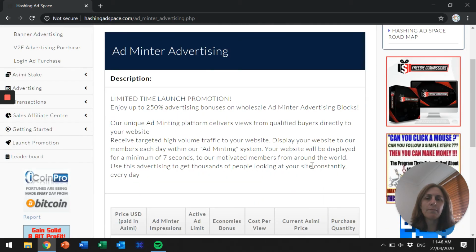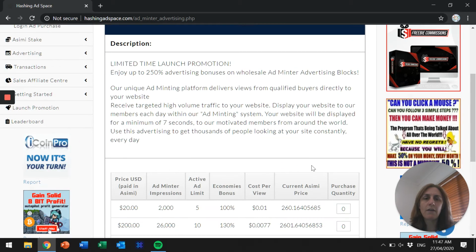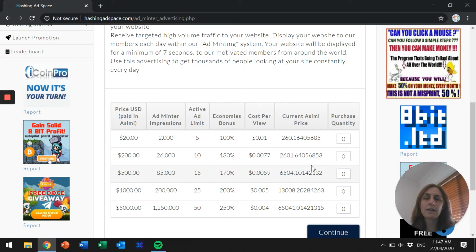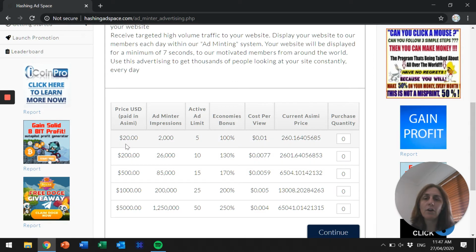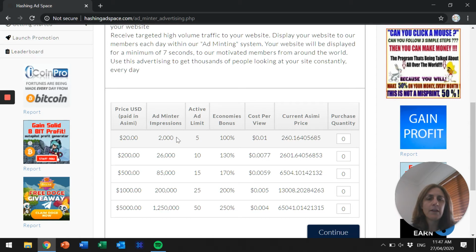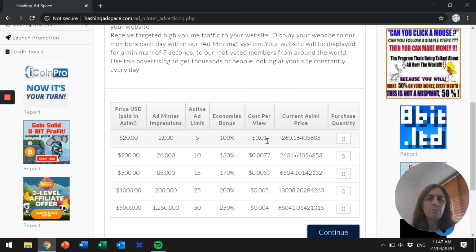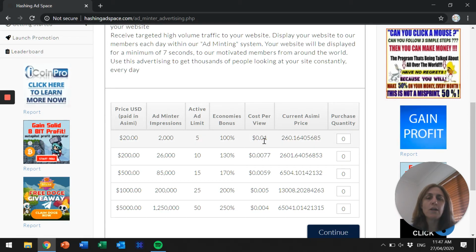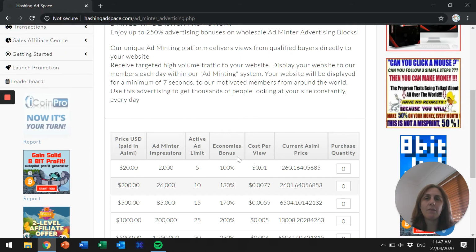So you can set up the ad minting advertising. So if you have some stakes for $20 and for 2,000 ad minter impressions, then cost per view is 0.01. That is ridiculously cheap if you want to advertise on the ad minter system.